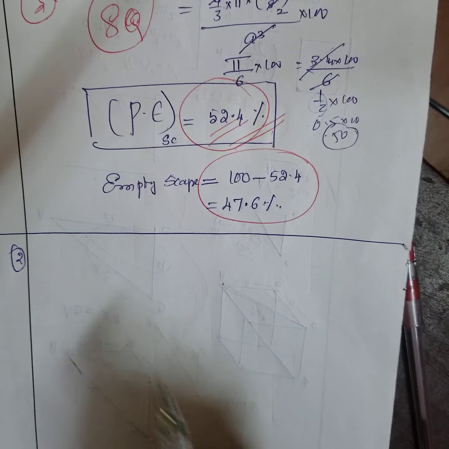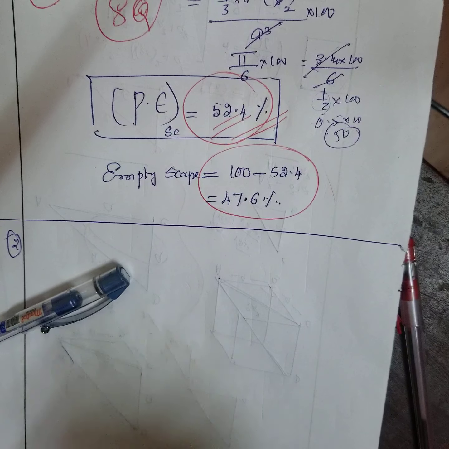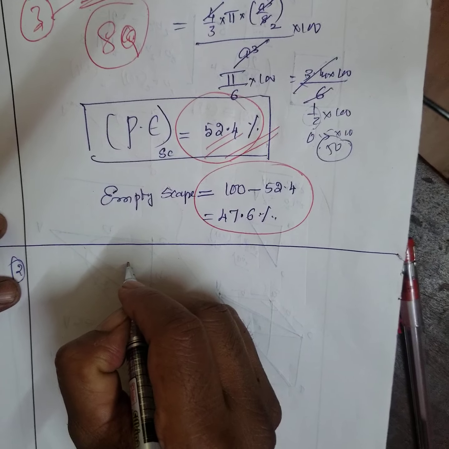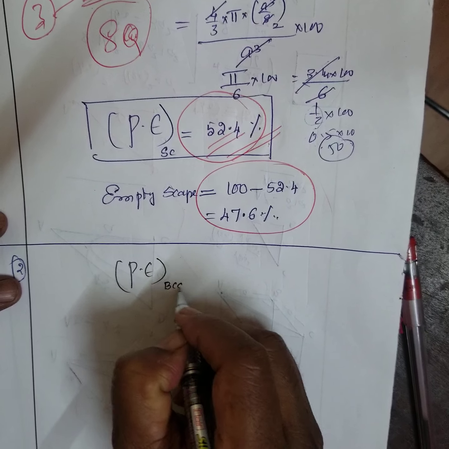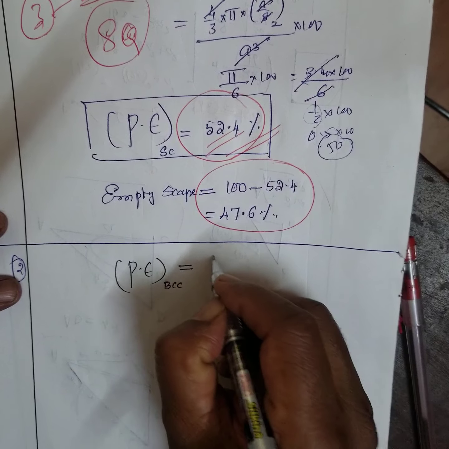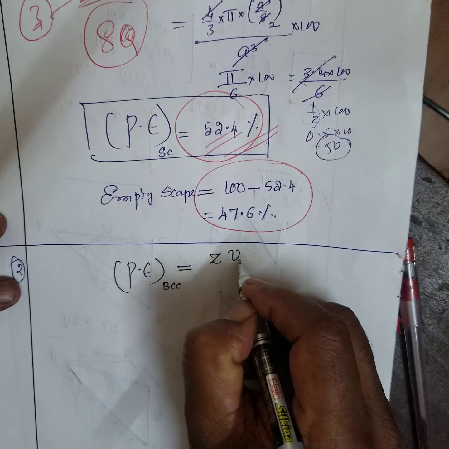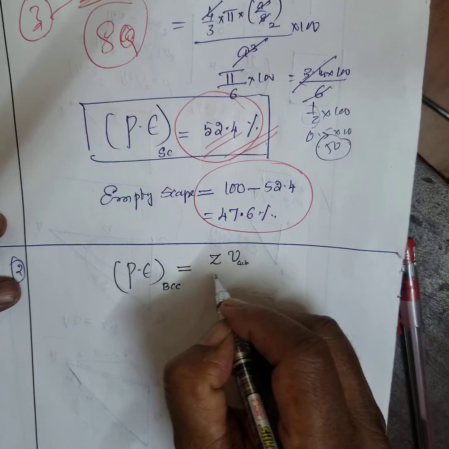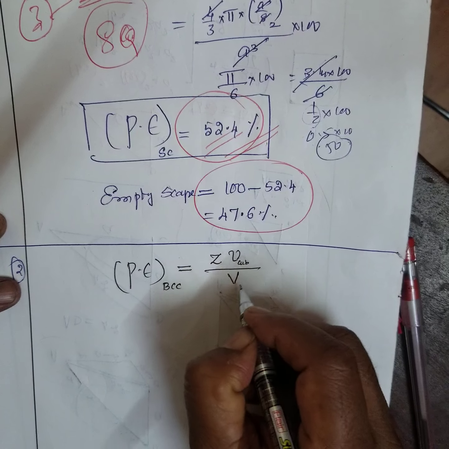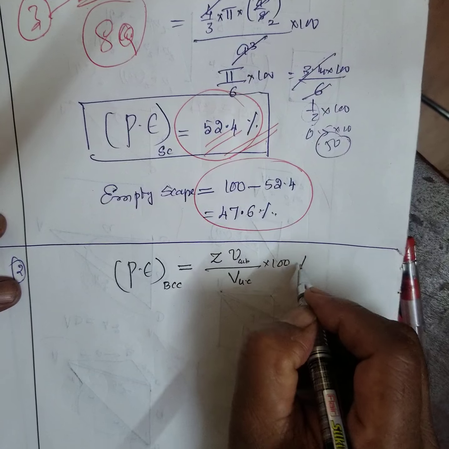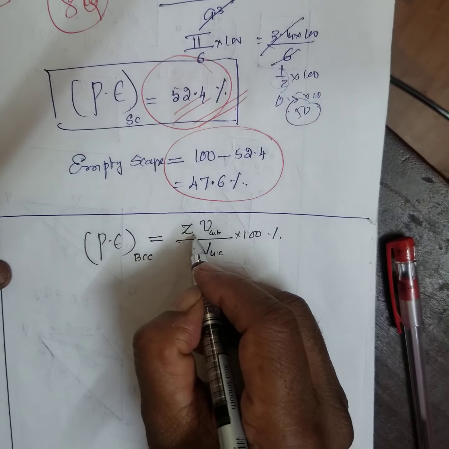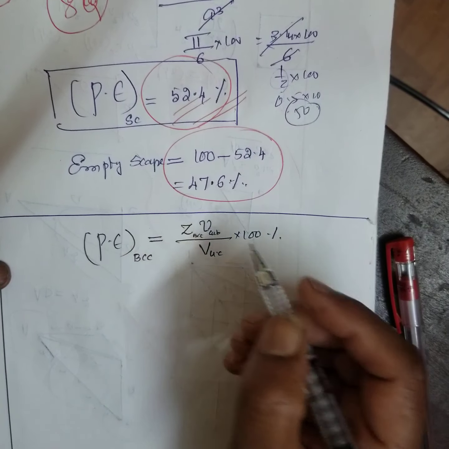Now, coming back to this, packing efficiency of BCC. You have to calculate. That is Z times the volume of the sphere, divided by the volume of the unit cell, into 100%. For Z of BCC, how many?